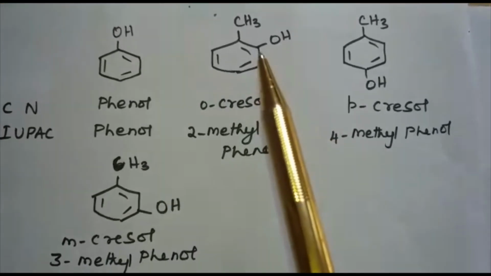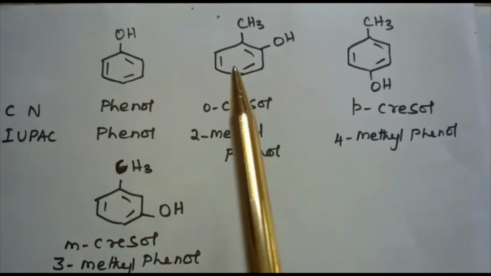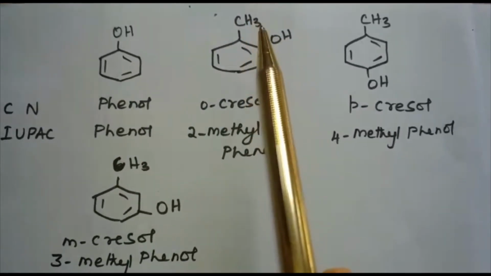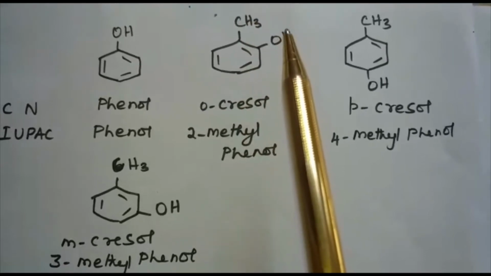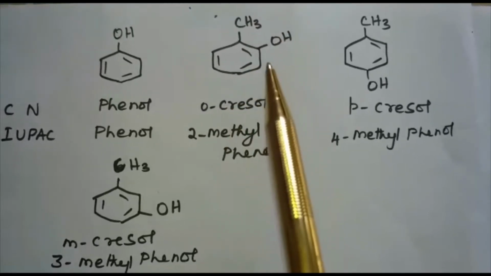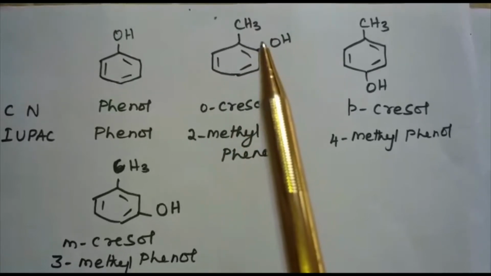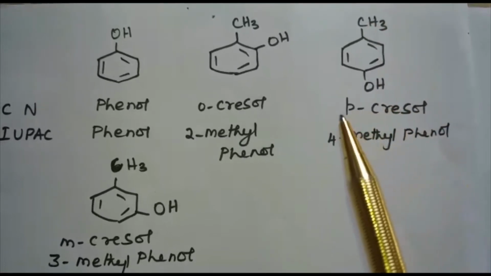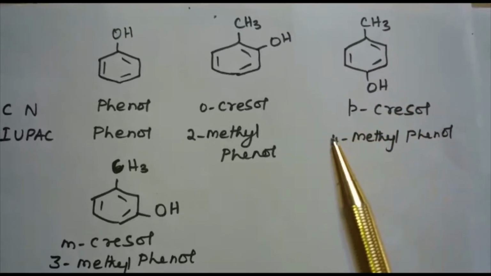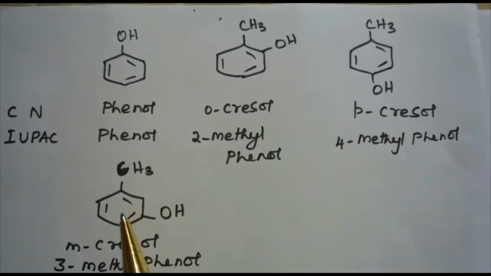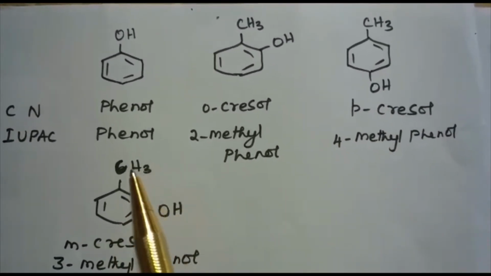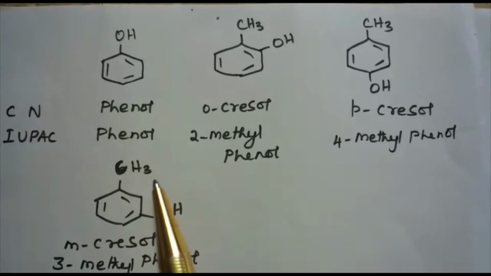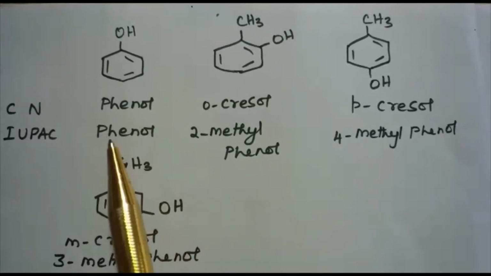And here, what is the difference between this compound and this compound? Here you have an OH group. In addition to the OH group, you have one CH3 group, and both these groups are in ortho position. The common name is orthocresol and the IUPAC name is 2-methylphenol. And here the OH and the CH3 groups are in para position. Therefore, the common name is paracresol and the IUPAC name is 4-methylphenol. And here, CH3 and OH group are in the meta position, and hence the common name is metacresol, and the IUPAC name is 3-methylphenol.